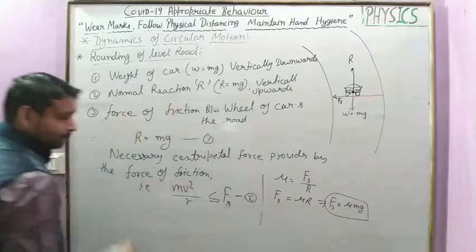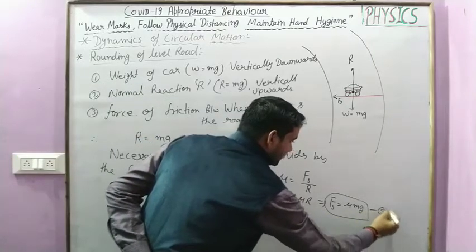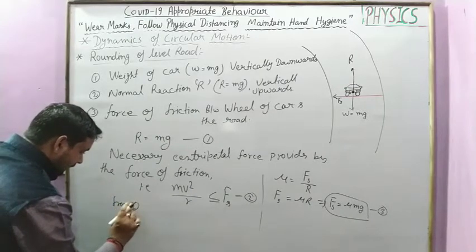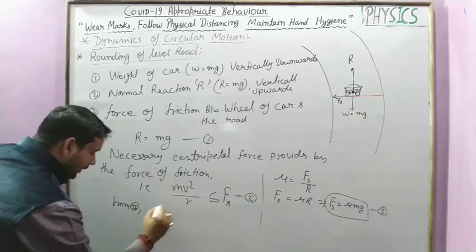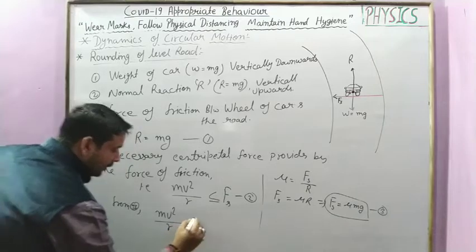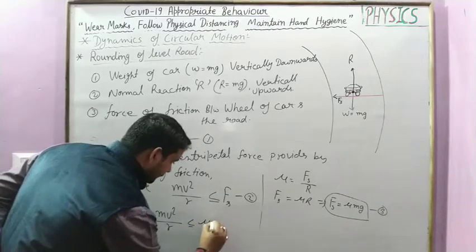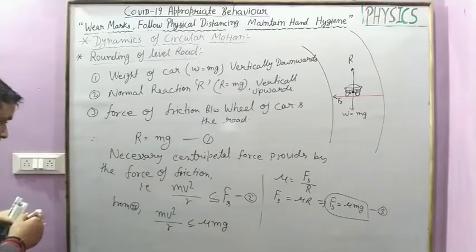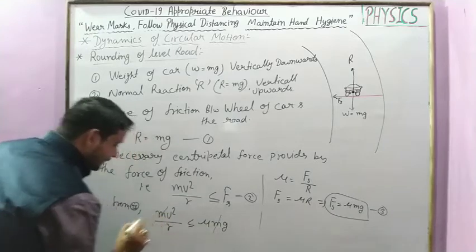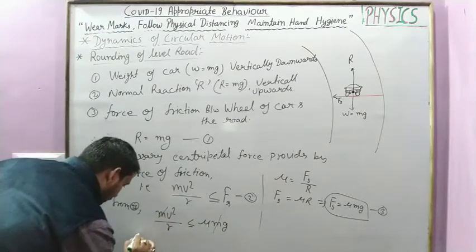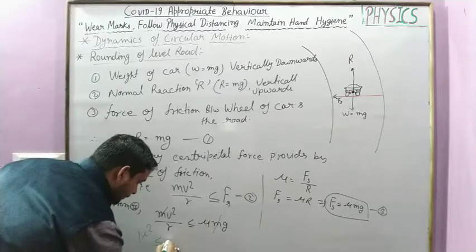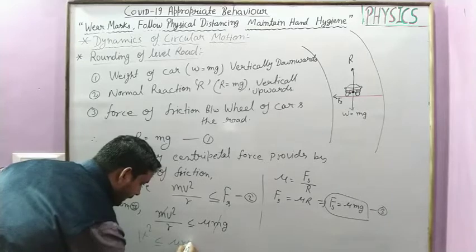Now from equation third, we get mv square upon r is less than or equal to mu mg. Here m cancels, and we get for maximum velocity v square is less than or equal to mu r g.